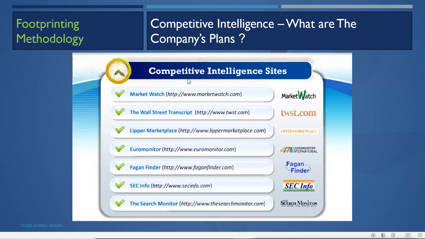And what are the company's plans? These competitive intelligence sites will show you some hints of the company's future plans. These are business sites like MarketWatch, Wall Street Transcript, Lipper Marketplace, Euromonitor, Zacks, SEC Info, and the Search Monitor. Just like these, you will also have different business sites and business news sites for your location, in your country or in your state, so you can watch them to see the local information also.